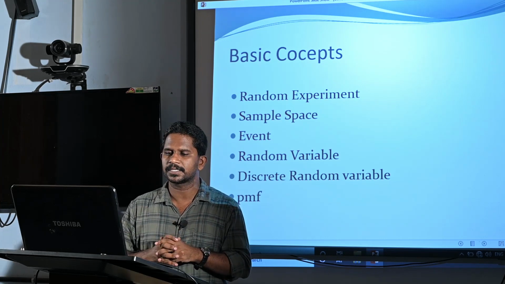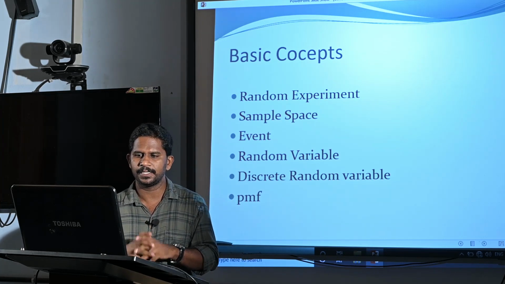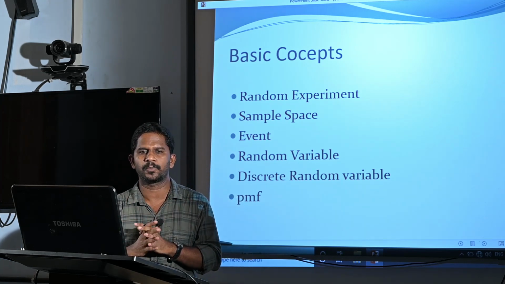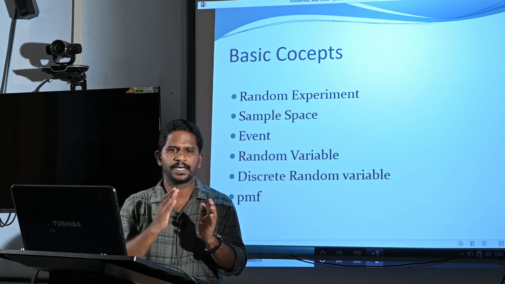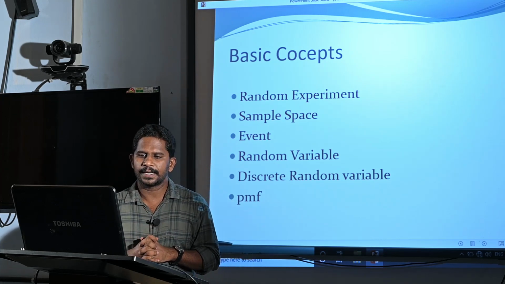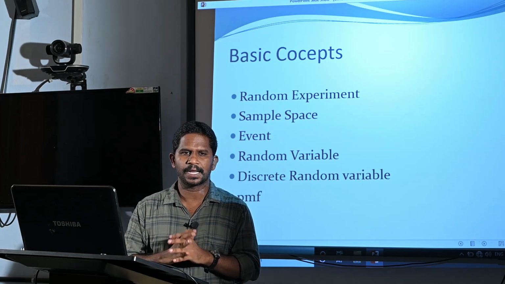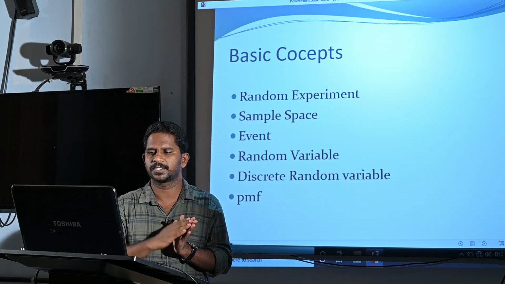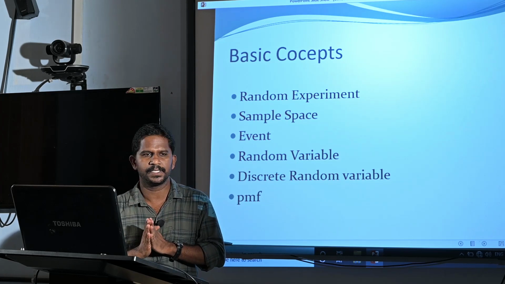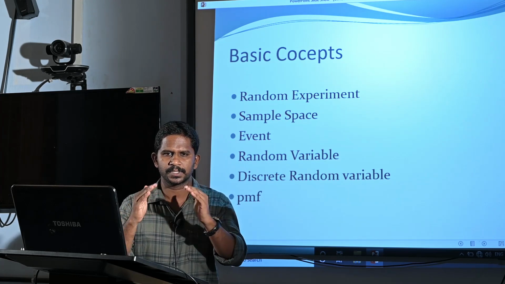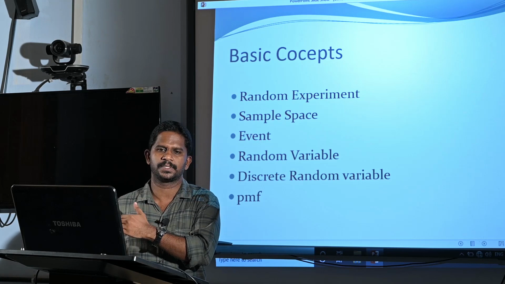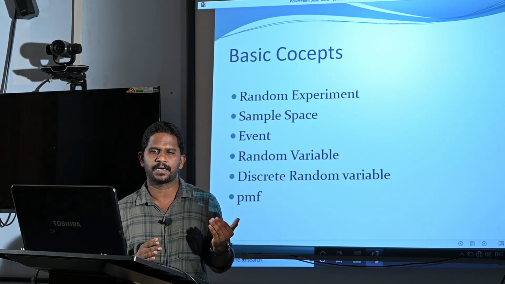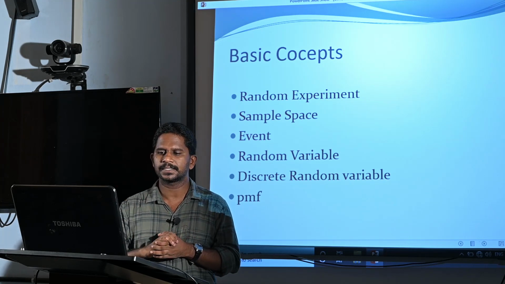Then the next concept is event. What is an event? An event is just a subset of the sample space. So, we are defining probabilities for events, not for sets. The next concept is random variable. A random variable is defined as a function from the sample space to the set of real numbers. That means a random variable assumes real values, that is values from minus infinity to plus infinity. The domain set is the sample space and the range set is the random variable.